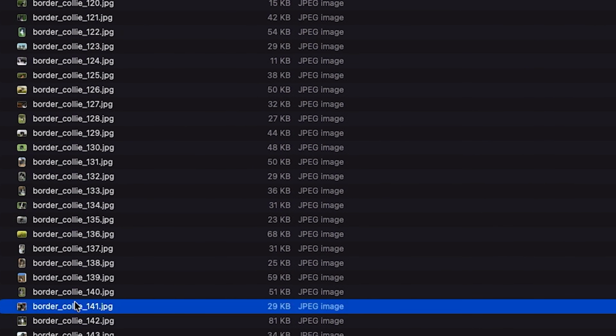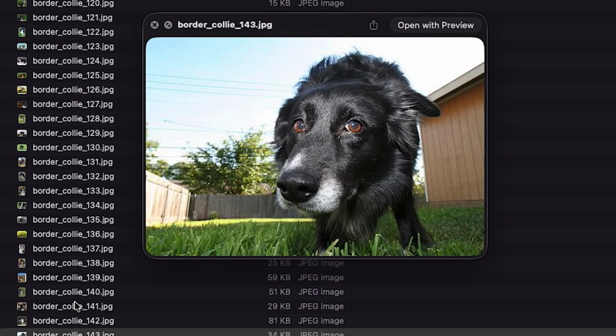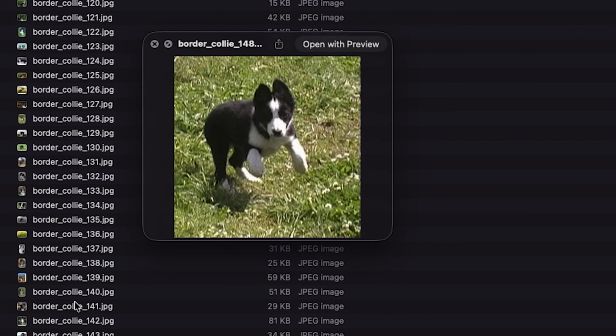Each folder should include a diverse set of images, different poses, lighting conditions, and backgrounds, and roughly the same number of photos per breed to keep the model balanced. The algorithm uses these labeled examples to learn what makes each breed unique. The better and more diverse your training data, the more accurate your model's predictions will be.